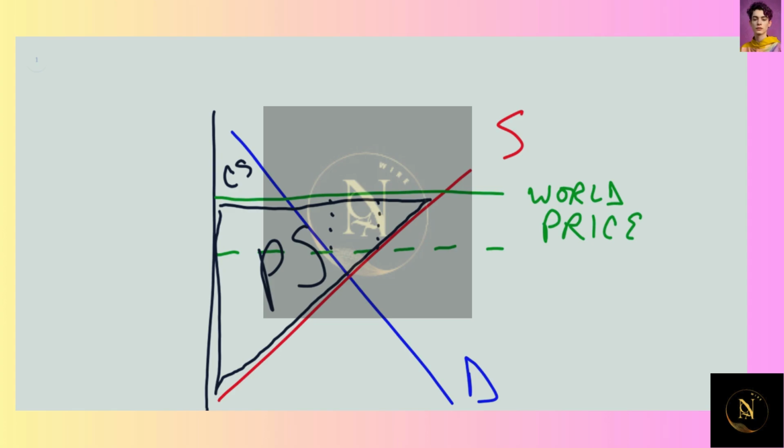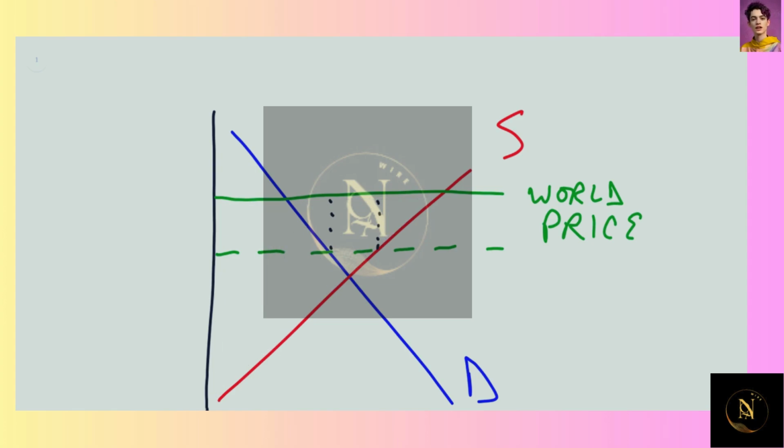Okay, so what is going to happen then when we introduce this tariff on all exports? Well, essentially, you're going to have the world price drop. Now, this is the price that sellers are actually receiving, okay? So while the going price in the world market stays the same, when the Chinese exporter looks at what he's getting for actually selling his product, that price is falling because of the tariff, and it's falling by the amount of the tariff. So this area here, bounded by the black dots, this is going to be tax revenue, okay?